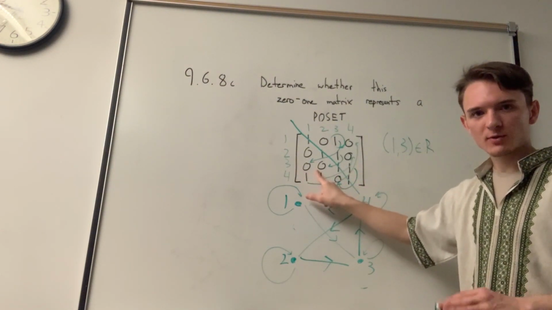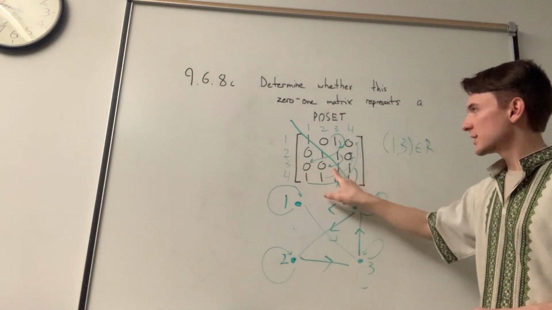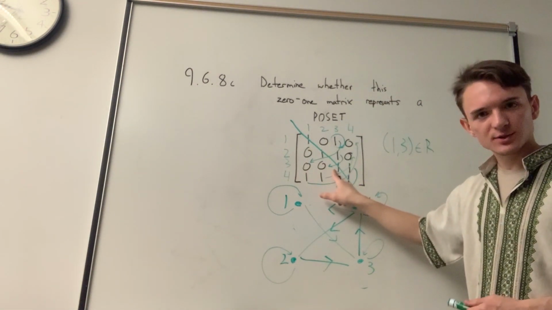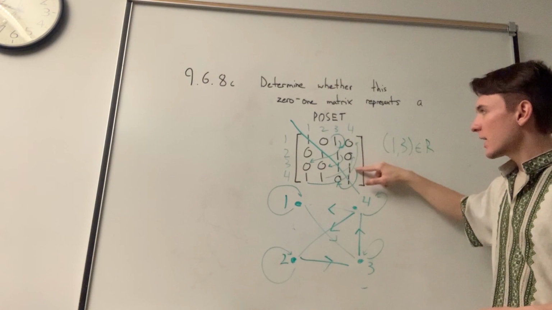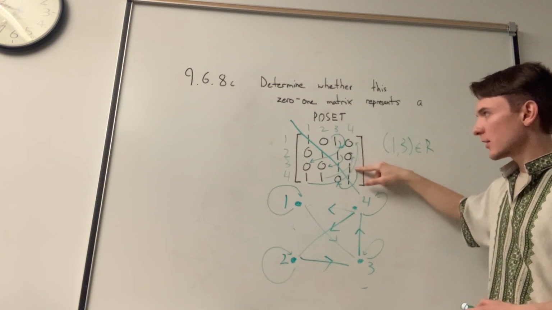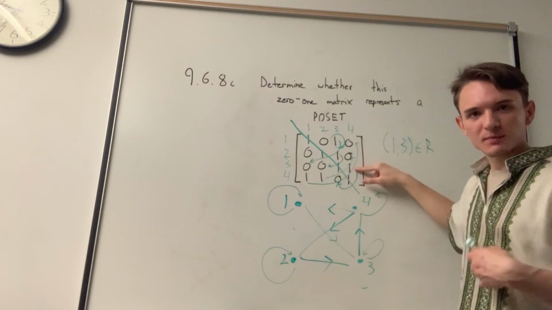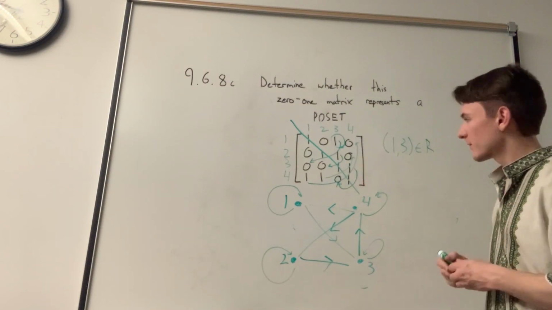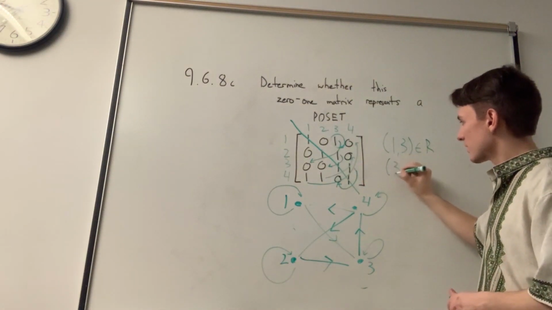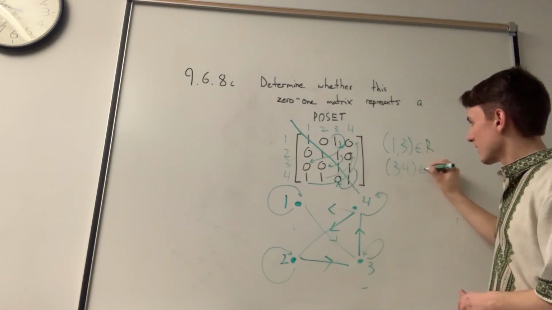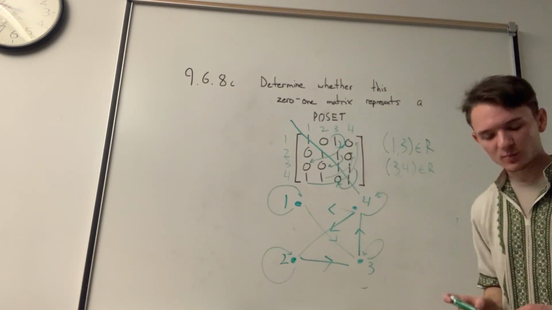This is a 0, so we don't have to check it. This belongs in the same column, so let's skip that. We have a 1 right here, right? 3, we're at this place of 3, 4. So let's write that in as being in our relationship.